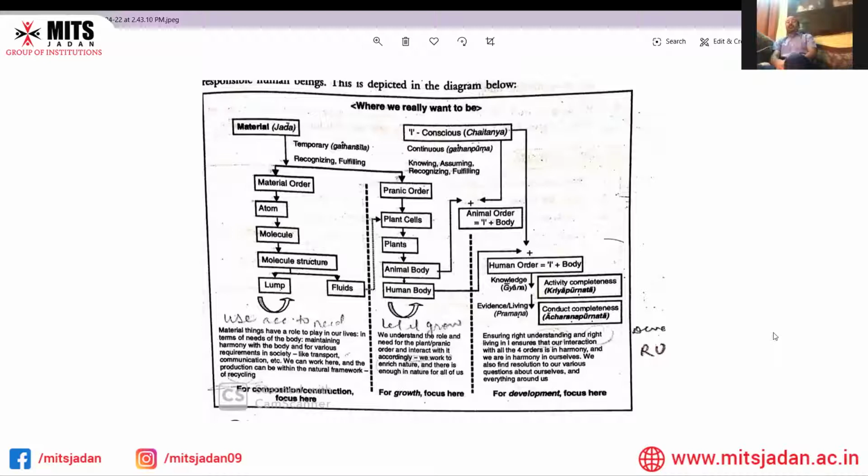Otherwise, if we keep making it cyclic, see, part one is the jada of jada, the material order. That is cyclic. Plants and animals are cyclic, but knowledge is not supposed to be cyclic. Once you have understood, try to observe, try to explore, use your natural acceptance and develop your right understanding. The right understanding is going to give us the solution. And if we start doing the work from knowing, assuming, recognizing, hopefully all things will be easily handled.